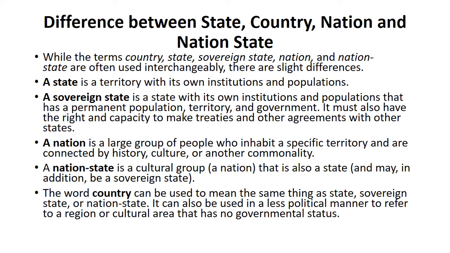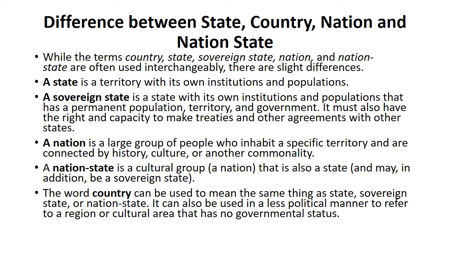So the first thing is we need to know about the difference between state, country, nation, and nation state. These are all different concepts, and they are sometimes used interchangeably, but there are definitely some slight differences between all these concepts. So let's see. A state is a territory with its own institutions and populations.